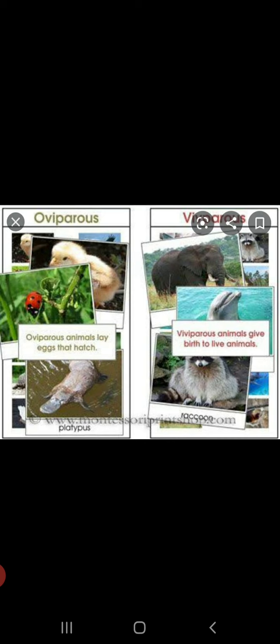So, this is about viviparous and oviparous animals, children. So, in today's class, children, we have defined reproduction. We have studied about the modes of reproduction. Then we have studied in detail about asexual reproduction and also sexual reproduction in animals. We have discussed types of fertilization and oviparous and viviparous animals.